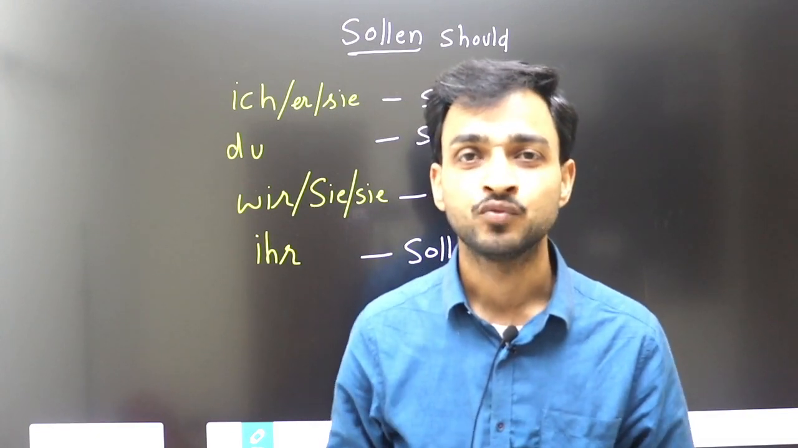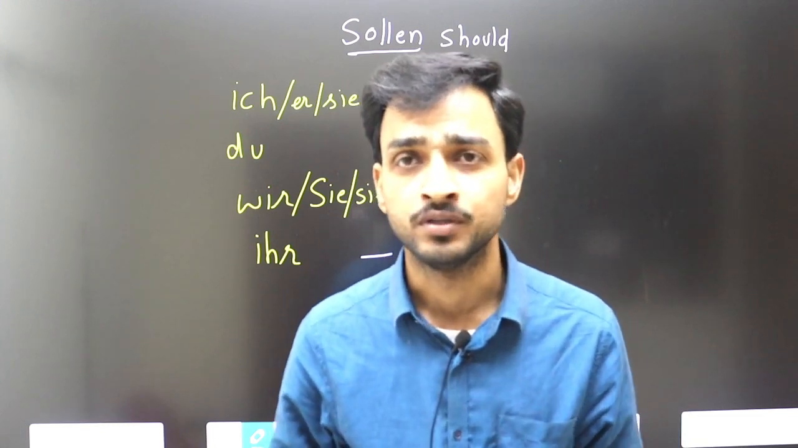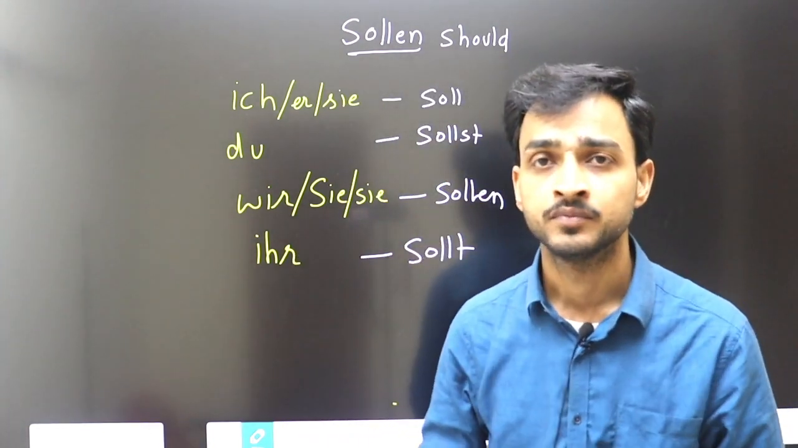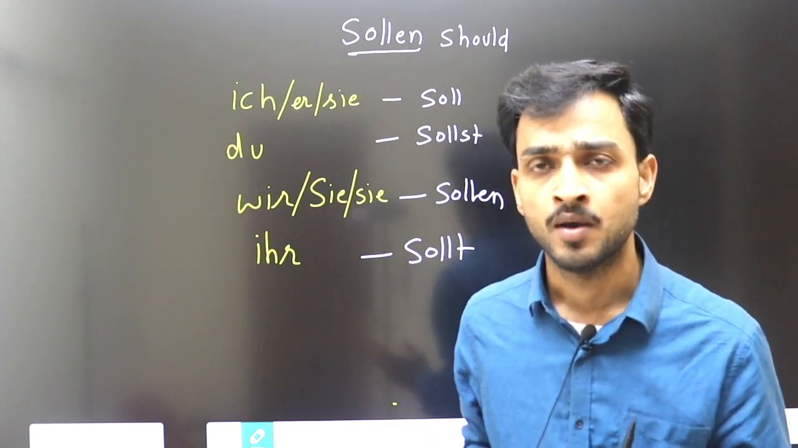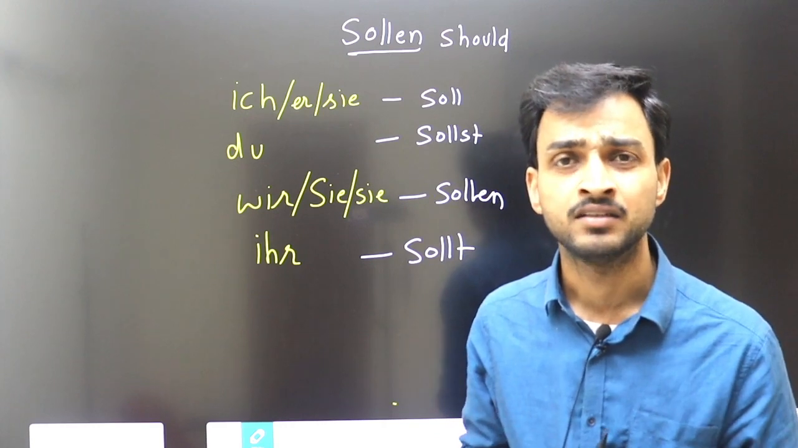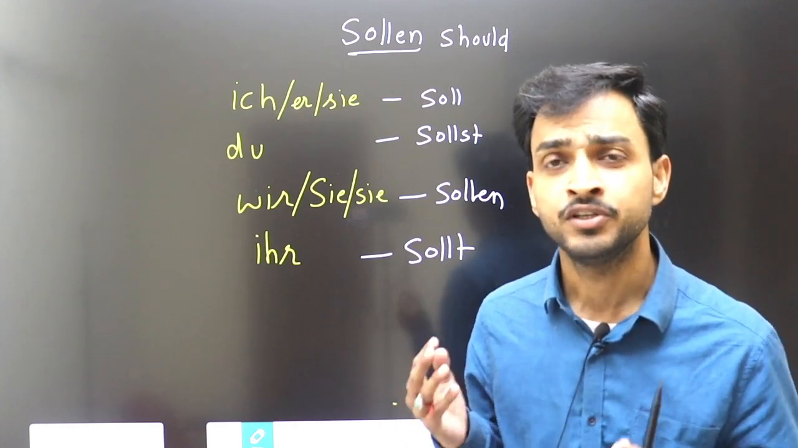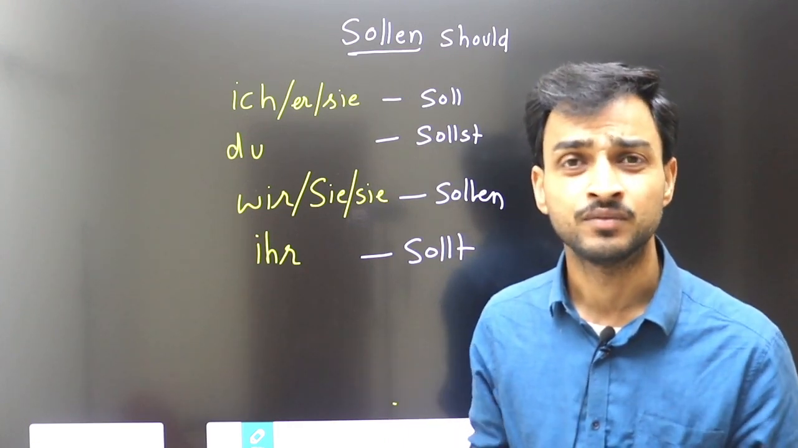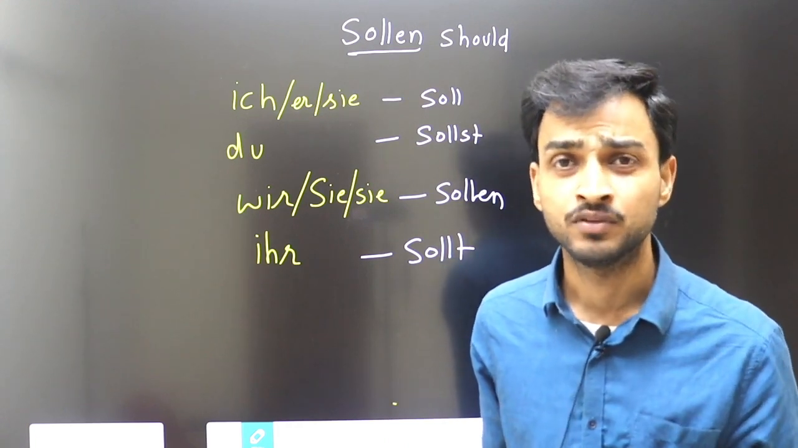In today's class we learn the modal verb sollen. Sollen means should. You can see I have written the conjugation of this modal verb. In German we have normal infinitive verbs and modal verbs. Modal verbs are very few, and sollen is one of them. It means should. We use it when we give somebody advice or a suggestion.